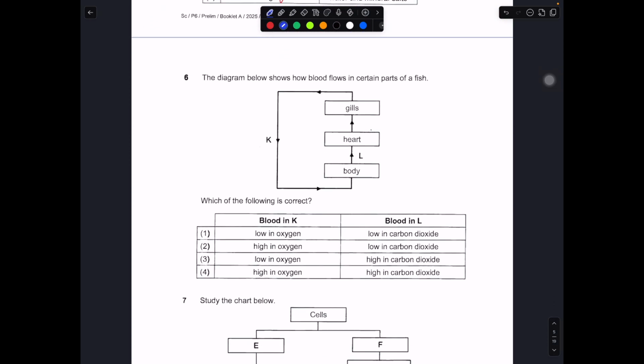So the diagram below shows how blood flows in certain parts of a fish. So you have gills, heart, and body, and it started from the gills to the body first, then to the heart to the gills. This is the circulatory system of a fish. So the oxygen-rich blood will enter through the gills first, because the gills are the ones that carry out gas exchange. So the blood that's traveling through K will have the most oxygen.